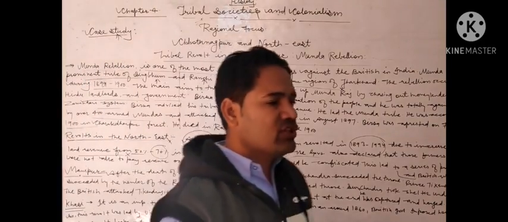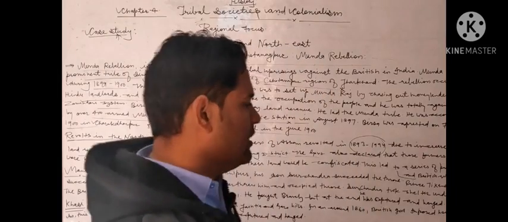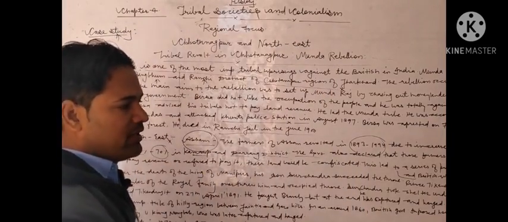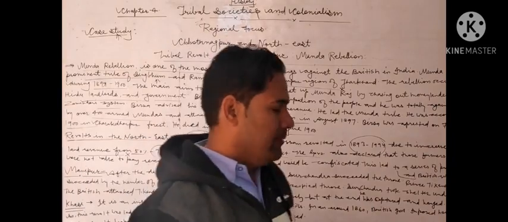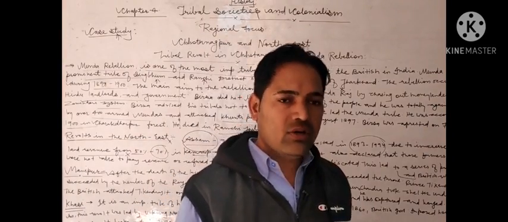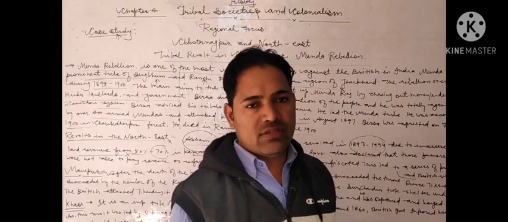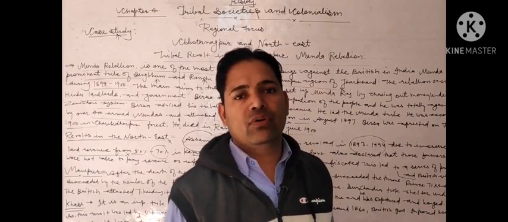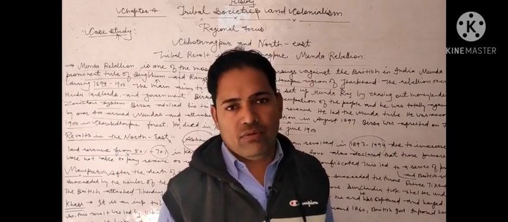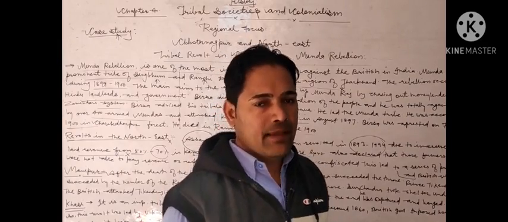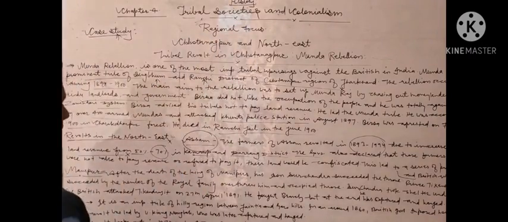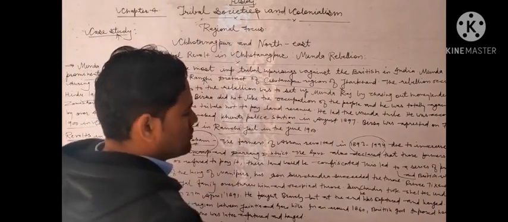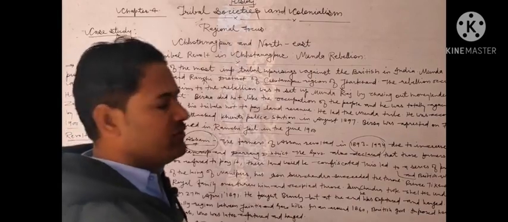So this led to a series of wars, many protests and revolts against the Britishers. No doubt the Britishers suppressed all the revolts brutally, because of their power and modern weapons. But it shows that the people and tribes of Assam also revolted because of the policies of the Britishers.